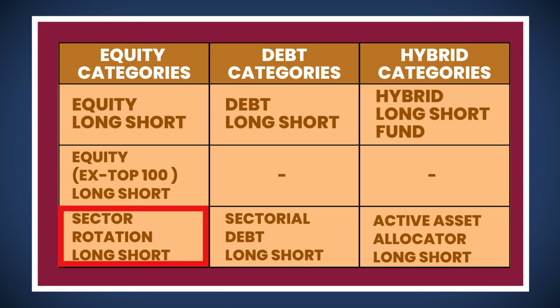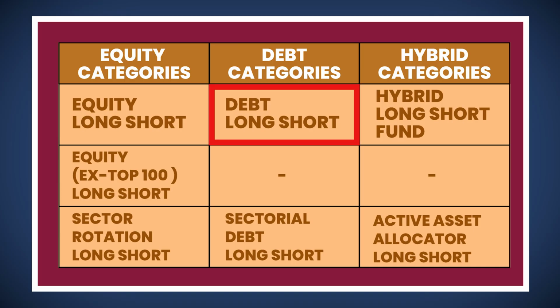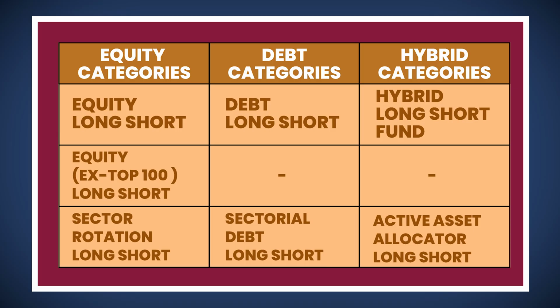Sector Rotation Long Short Fund, a sectoral fund with at least 80% exposure in equities with investments in at least 4 different sectors. Debt Long Short Fund, a dynamic bond fund with long and short positions across different durations. Sectorial Debt Long Short Fund requires investment in at least 2 different sectors with no single sector exceeding 75% exposure.